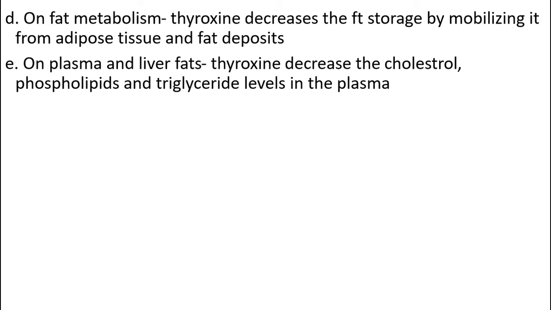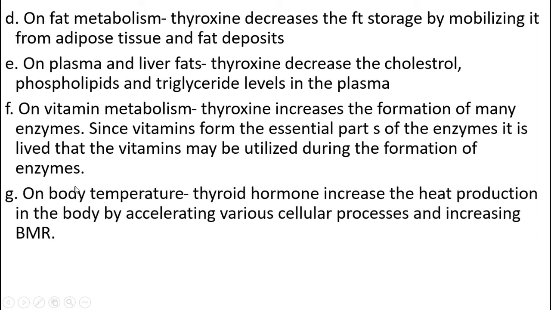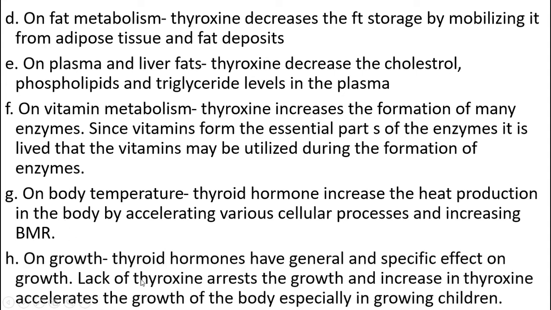On plasma and liver fat, thyroxine decreases cholesterol, phospholipids, and triglyceride levels in the plasma. On vitamin metabolism, thyroxine increases the formation of many enzymes. Since vitamins form the essential part of the enzymes, it is believed that the vitamins may be utilized during the formation of these enzymes. On body temperature, thyroid hormone increases the heat production in the body by accelerating various cellular processes and increasing the BMR. On growth, thyroid hormone has general and specific effects on growth.